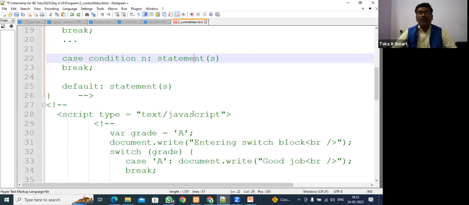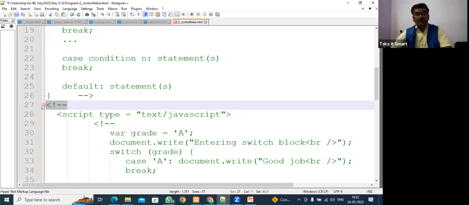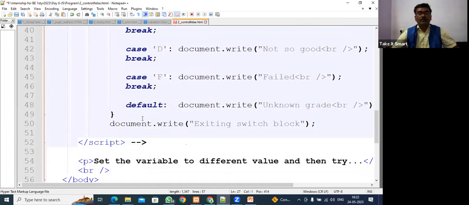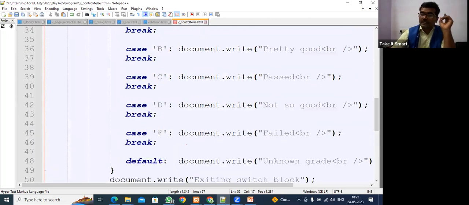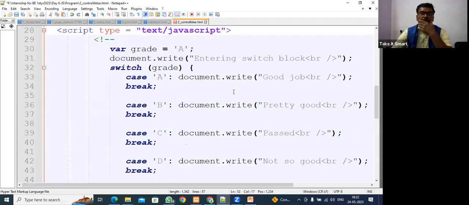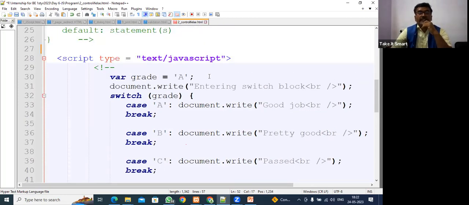So this is the way of the switch case statement. Let's come here, where we have written one program. Why do we use switch case? When we have to check multiple conditions, we use the switch case statement. Fine. So let's check here.